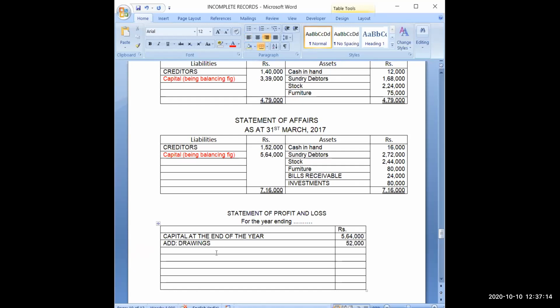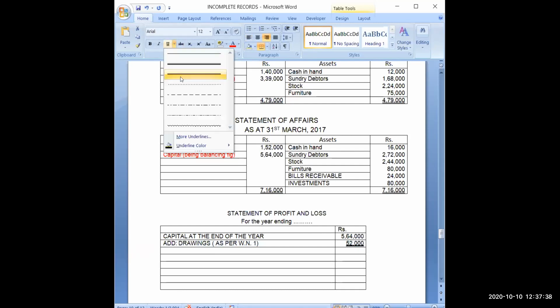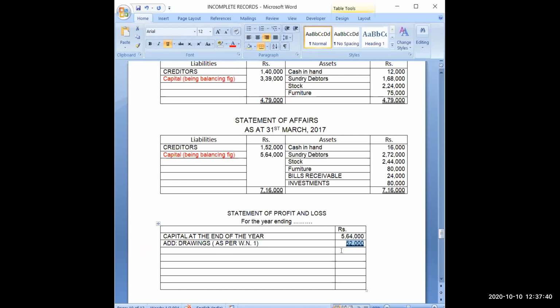You can also mention here the working note number, as per working note 1, for the reference of the examiner, so that he does not have to search. He will know that if he looks at working note 1, he will find the value of drawings. I will underline it.